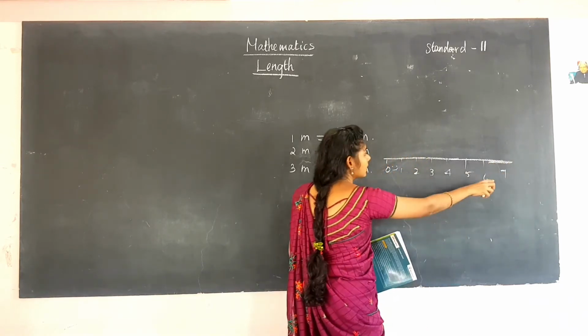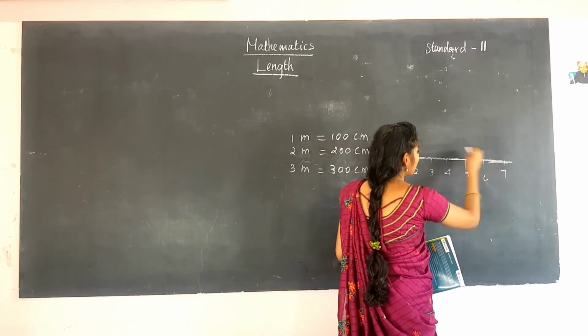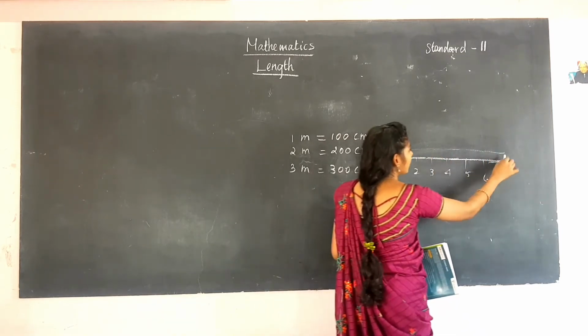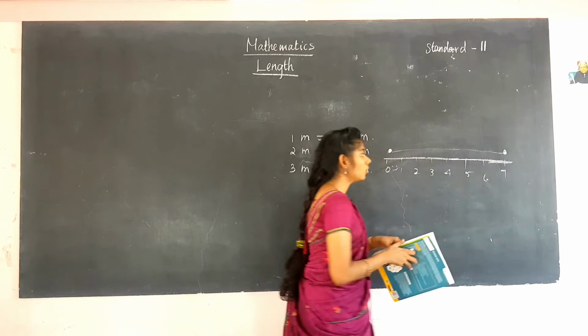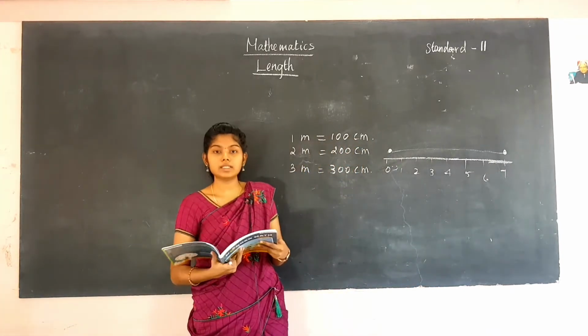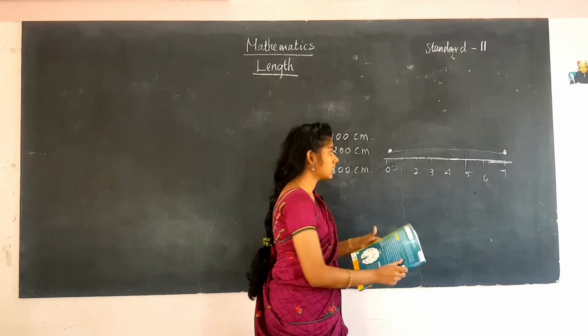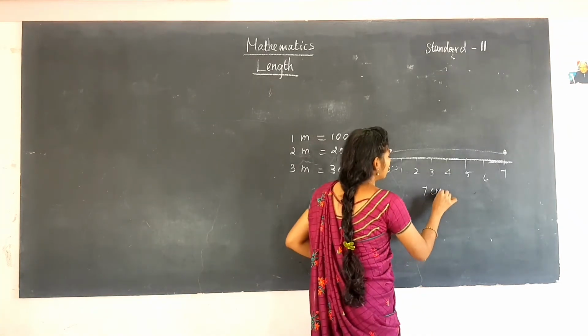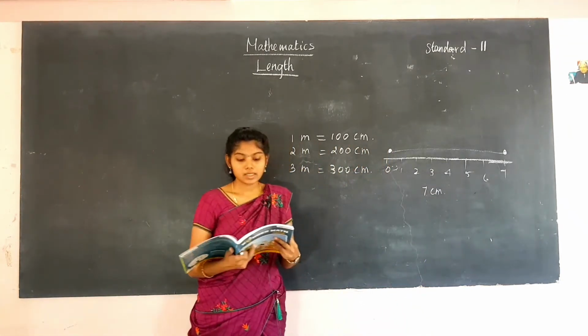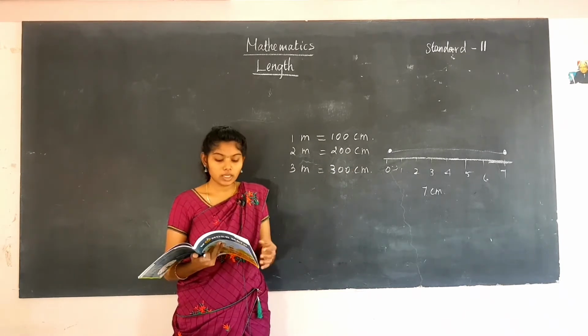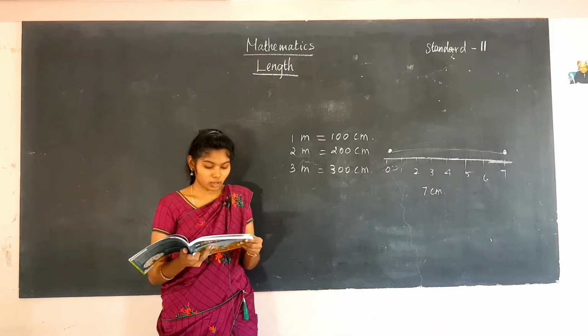So they are seeing that the pencil lies from 0, the tip is at 0 and the ending at 7. So now the measurement is 7 centimeter. They have come to conclude 7 centimeter. This means that the length of the pencil is 7 centimeter. So this is so easy, like that they have come to a conclusion.